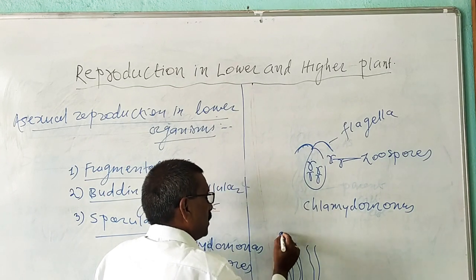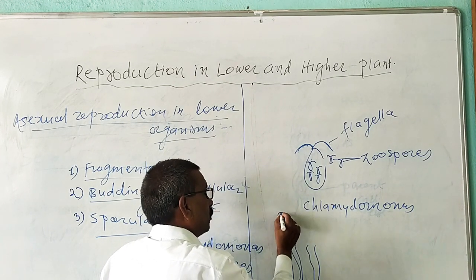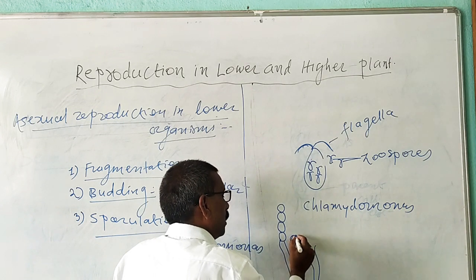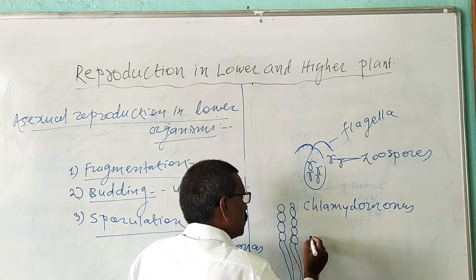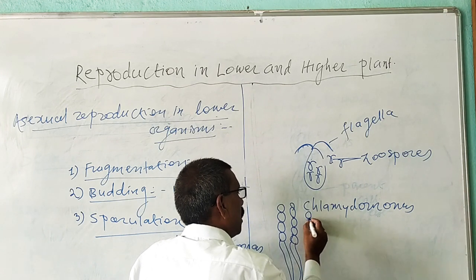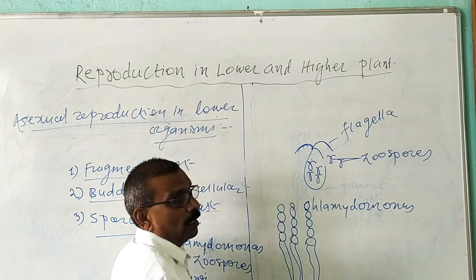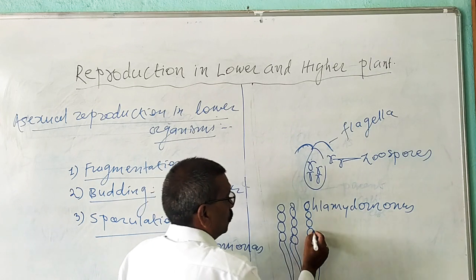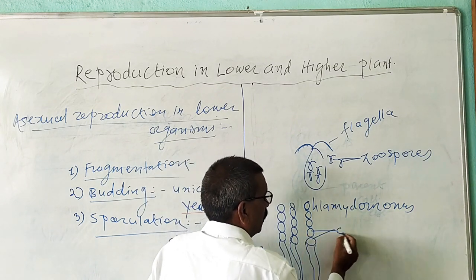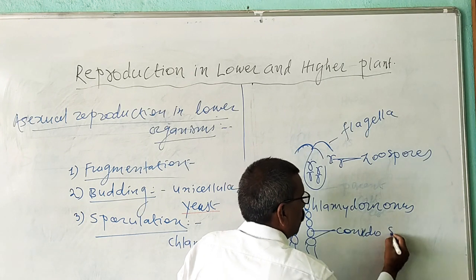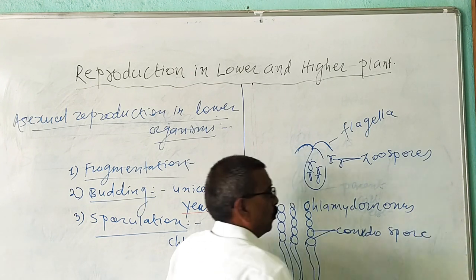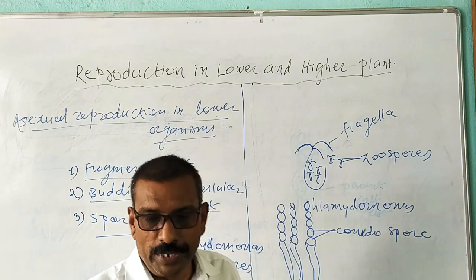At the top of the conidiophore, a number of spores are produced in a chain. These spores are without flagella and do not show movement, that is, they are non-motile. These spores are known as conidiospores, or conidia.